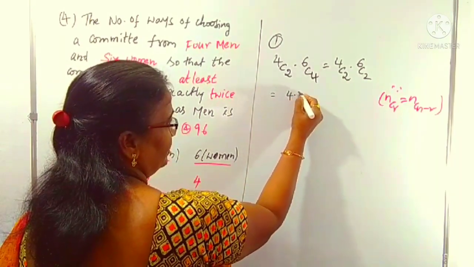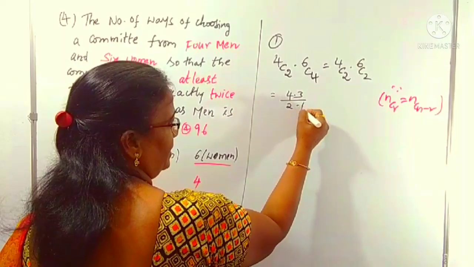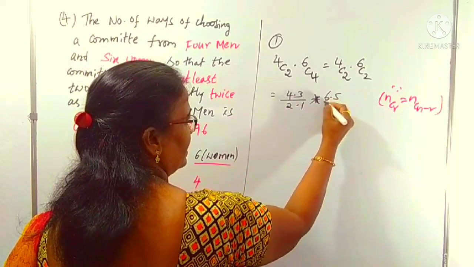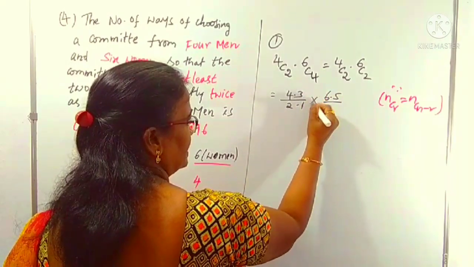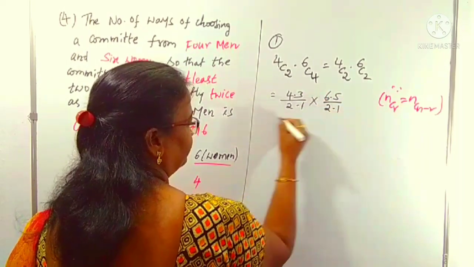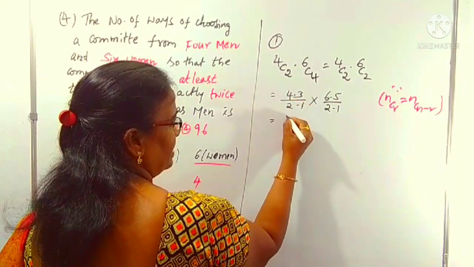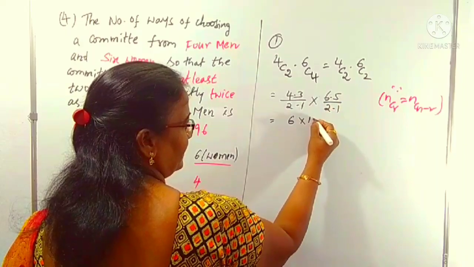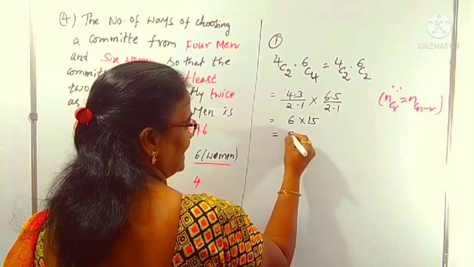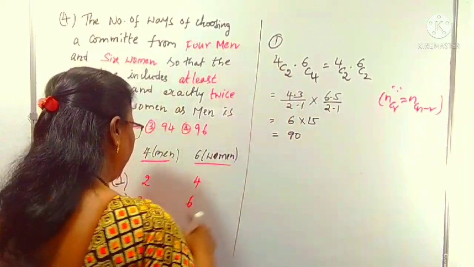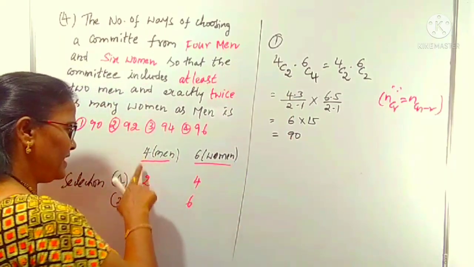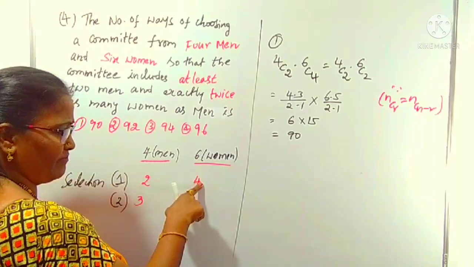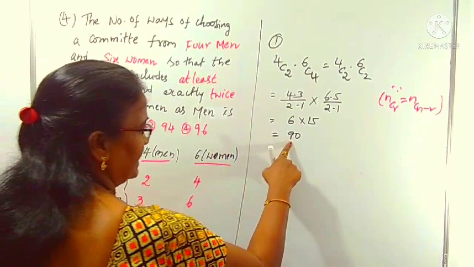Now we can split it. 4C2 we can write as 4 into 3 by 2 into 1, into 6C2, which is 6 into 5 by 2 into 1. 2 cancels here, 4 is 2 times 2, 2 times 3 is 6, into 2 threes, 3 fives is 15. 6 times 15 is 90. This is selection 1. From the 4 men, 2 men, and 6 women, 4 women, we have to select in 90 ways.